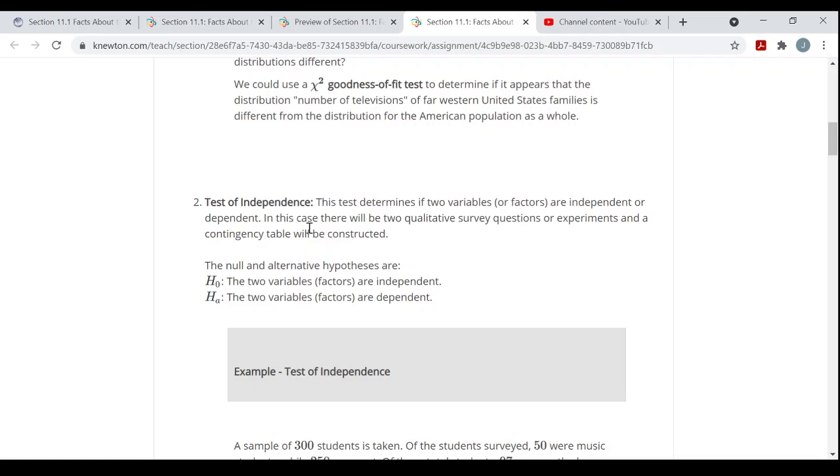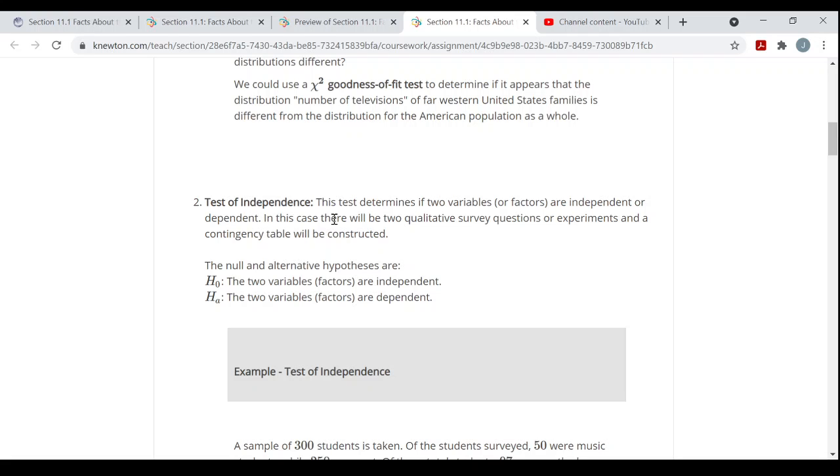The second type of chi-square test we're going to be running is a test of independence. This test determines if two variables or two factors are independent or dependent. Are they not related in any way, or related in some way?